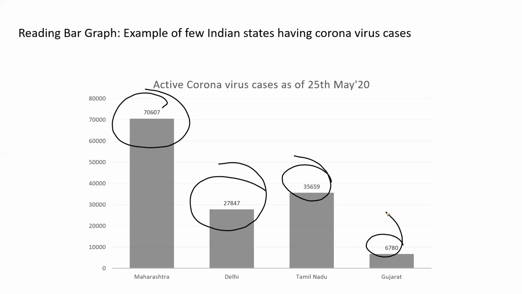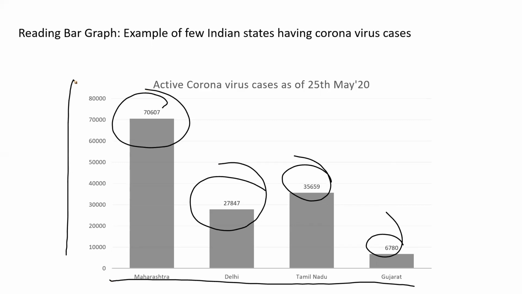In Gujarat, we have 6,780. So these are the total cases. And again, it's a category and a numerical data. So you can clearly see that if I want to analyze numerical data with categorical data, we will prefer to go with a bar chart type of chart.